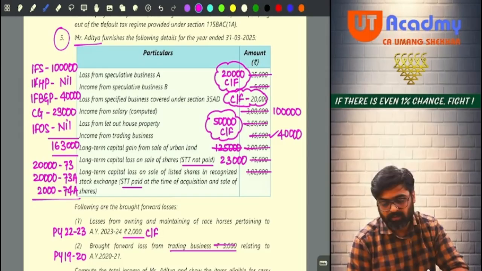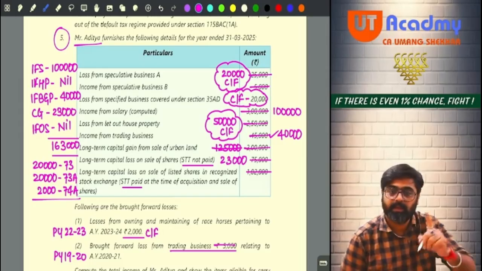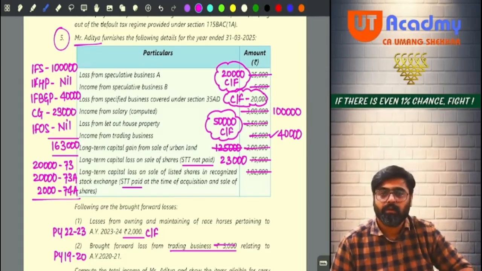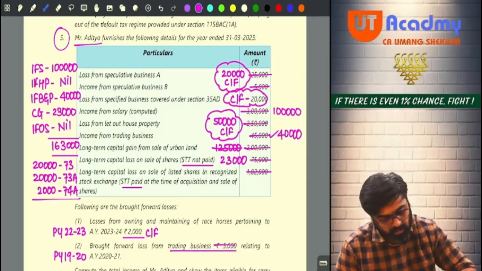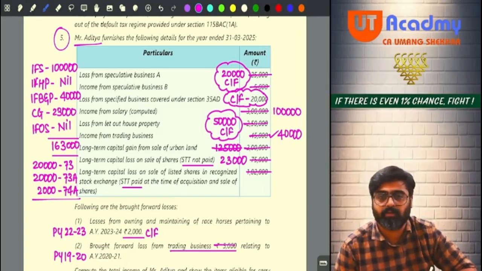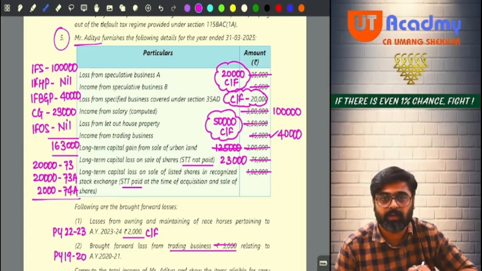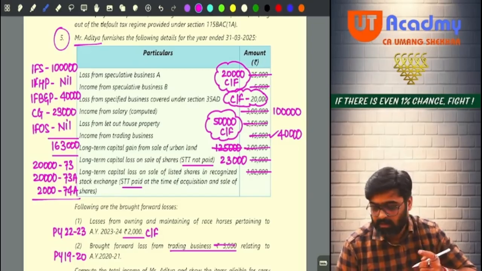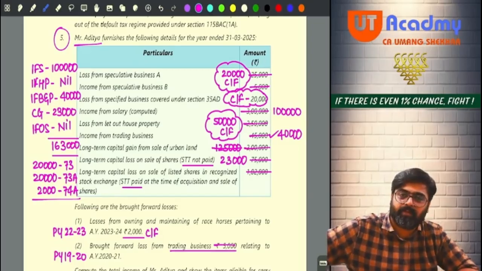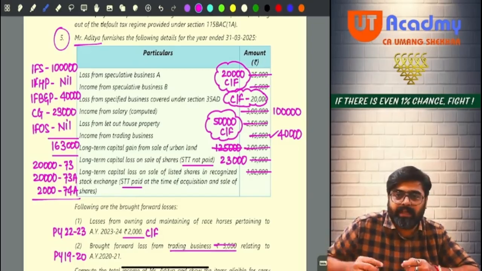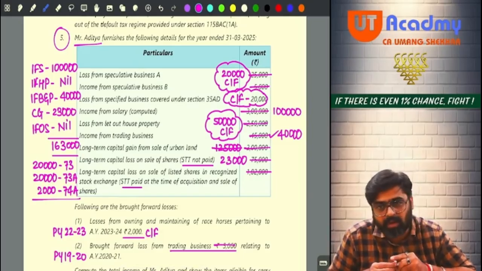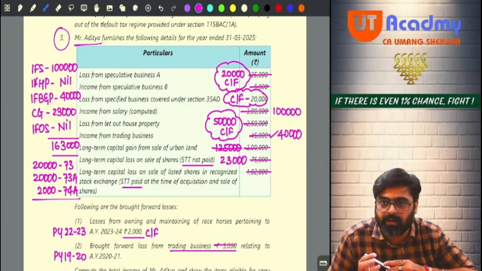Loss from speculative business A, income from speculative business B. Can be adjusted from each other? Yes. So if you adjust 25,000 against 5,000, still 20,000 will remain. Now that speculation loss you cannot set off against any business income or any other income, so that will be directly carried forward. Yes or no?